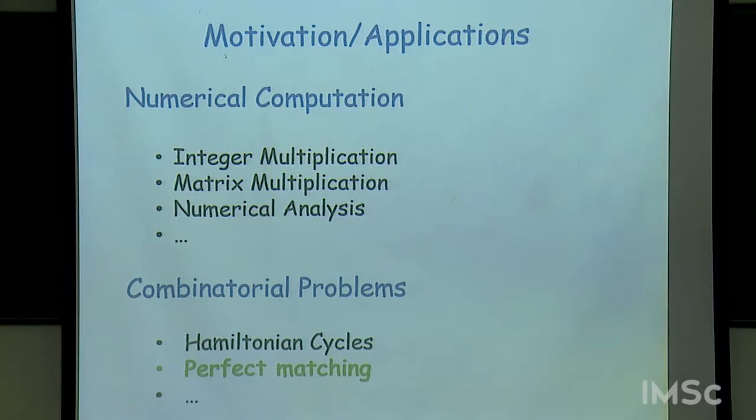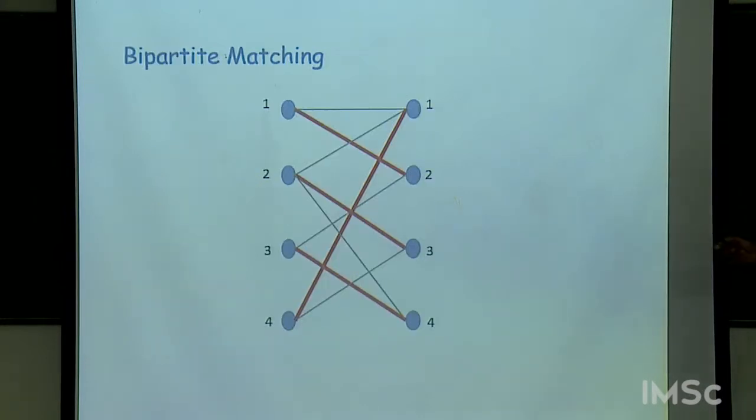Now, I want to tell you about another combinatorial problem, perfect matching. So, consider a bipartite graph. A perfect matching in a bipartite graph looks like this. It's a set of edges such that all vertices on the left and on the right are touched exactly once. So, here's an example. In this bipartite graph, the red edges form a matching. It's called a perfect matching. Each vertex on the left and on the right is touched exactly once.